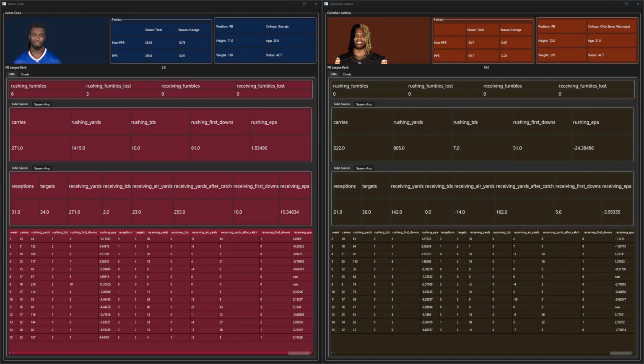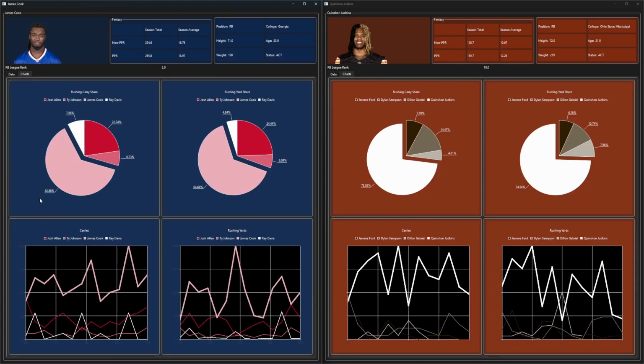For your running backs, you have James Cook and Quinshon Judkins. Cook averaging about 19 fantasy points per game, and Judkins at about 12.3. Looking at their seasonal averages, and with their turnovers, you have Cook with 3 rushing fumbles this season, and Judkins with no turnovers. Looking at their share, you have Cook at 62.8% of the rushing carry share, and 64.6% of the rushing yard share, with the next largest portion being Josh Allen, and then Judkins with 73% of the rushing carry share, and 74.5% of the rushing yard share, and the next largest portion on Cleveland comes from Sampson.